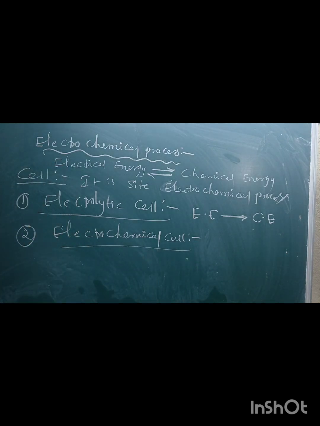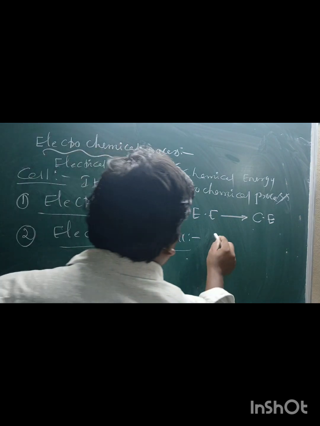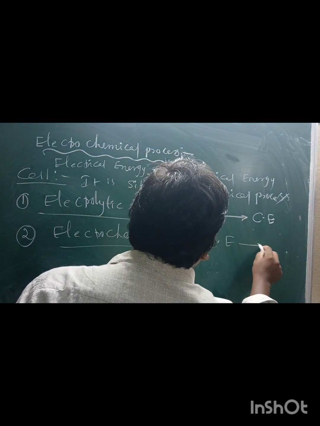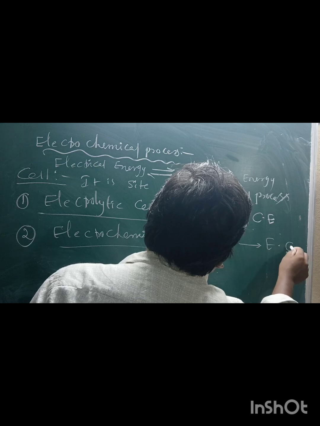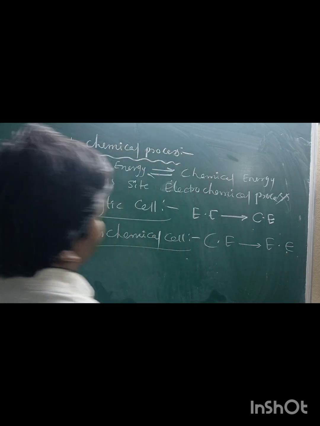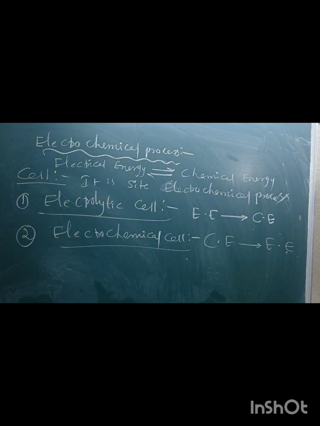Where chemical energy is converted into electrical energy, the cell used is called an electrochemical cell.